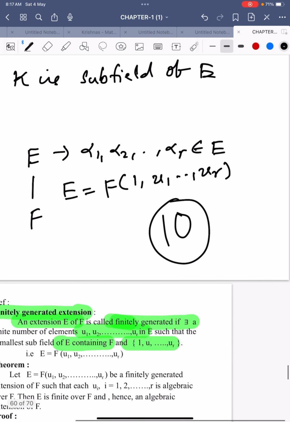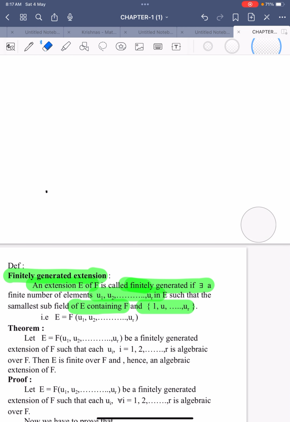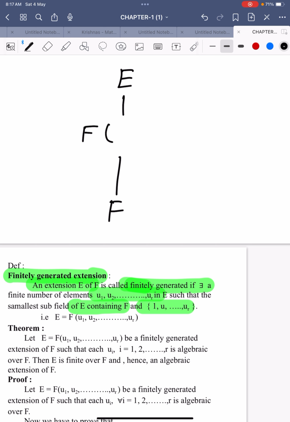Here very clearly you can observe this sequence. Capital E is an extension of F, but in the middle there is another extension, capital F of alpha 1, alpha 2, and so on alpha r. That's it.